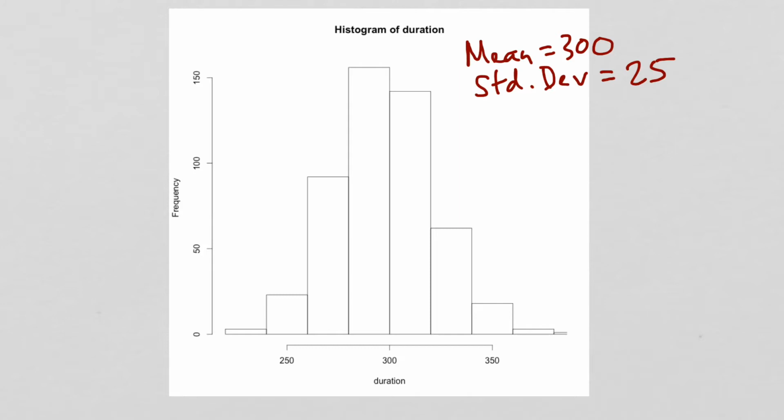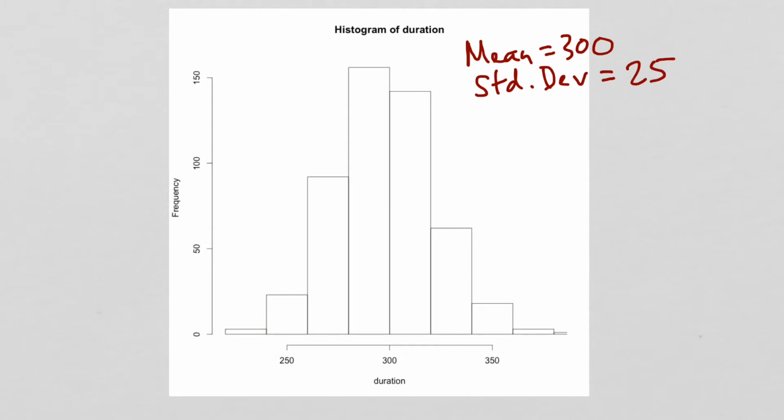And so this is what it might look like if we have it plotted. Around 300 milliseconds, we have about 150 durations. But then around maybe 275 milliseconds, we have maybe about 100 durations. Very few durations are bigger than about 375, and very few are smaller than about 225.